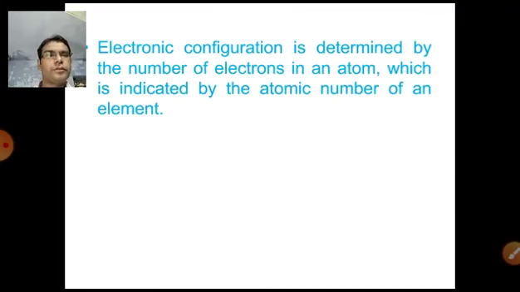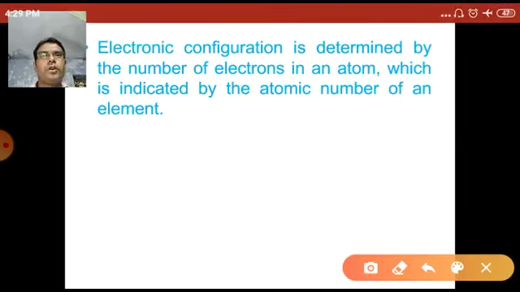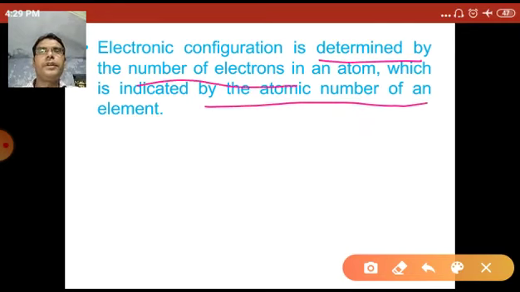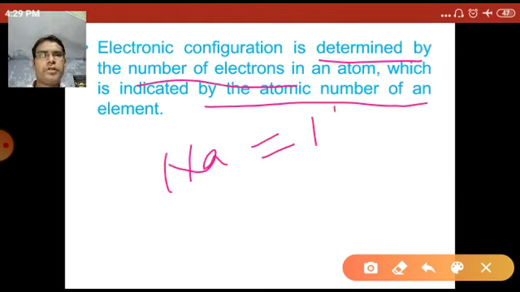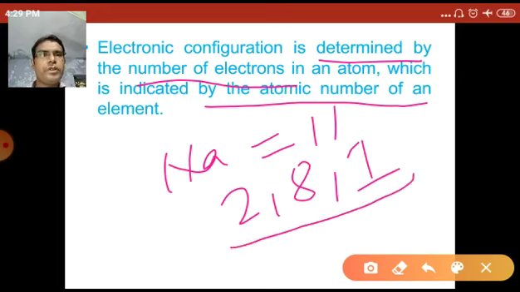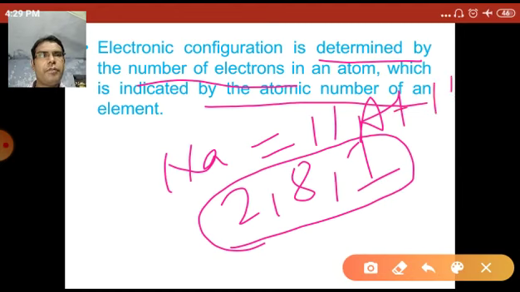Now what is the electronic configuration? The electronic configuration of an element is determined by the number of electrons in an atom, which is indicated by the atomic number of an element. Suppose sodium has atomic number 11, its electronic configuration is 2,8,1. So the electronic configuration is determined by the atomic number, not the atomic mass.